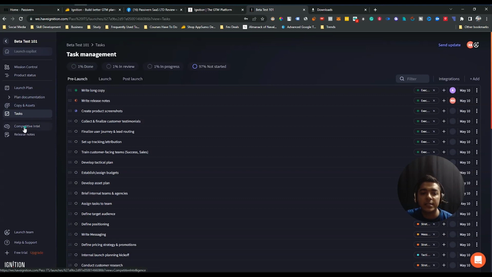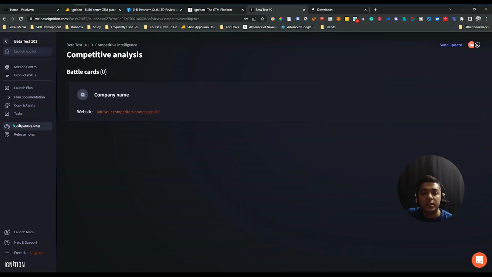After that, the next feature is competitor research. And now you can research competitors here. See, if I go to this competitive intel, then here you can add the company name. Suppose the competitor is appsumo.com, so I'm adding appsumo.com here.